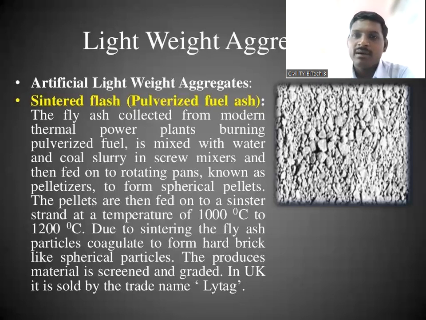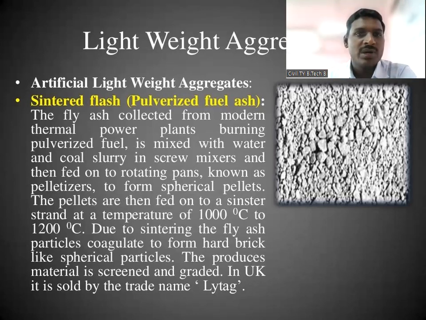From powder form we prepare the aggregate, and that produced material is screened and graded, and in the UK it is sold under the trade name Lytag.